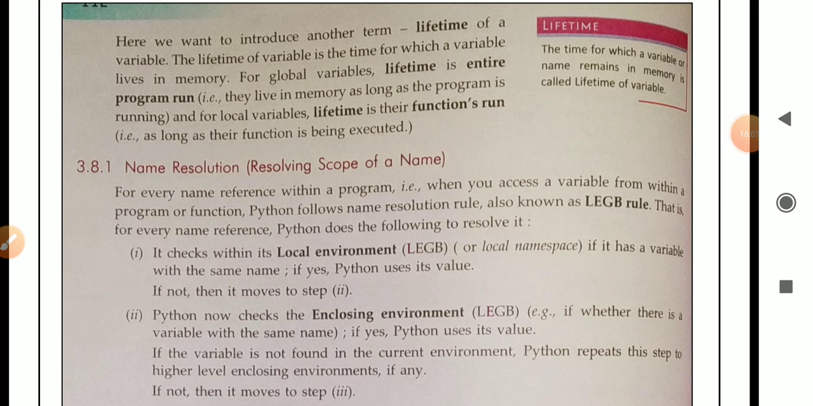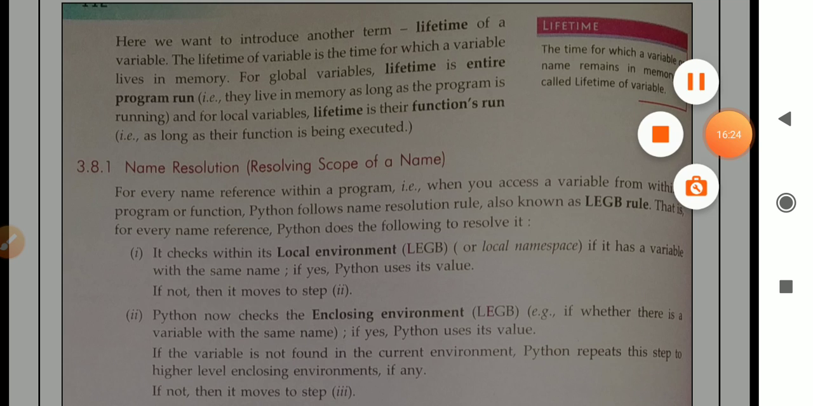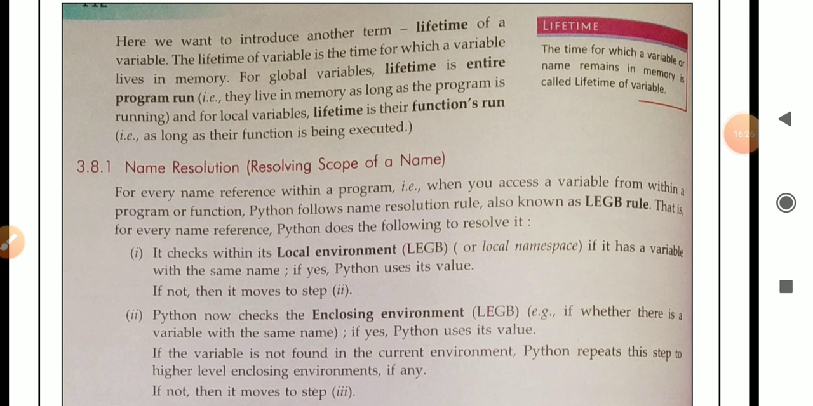Next topic, name resolution, resolving the scope of a name. Means for every name reference within a program, example, when you access a variable from within a program or function, Python follows a name resolution rule, also known as the LEGB rule. Python follows this rule for every name reference. Python does the following to resolve it.